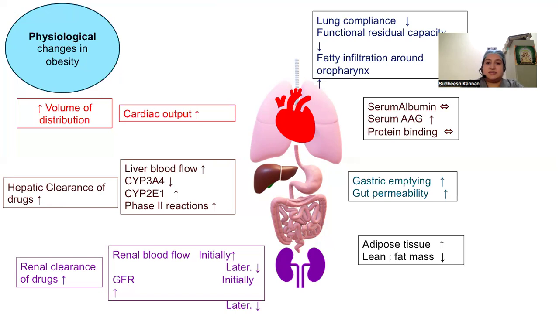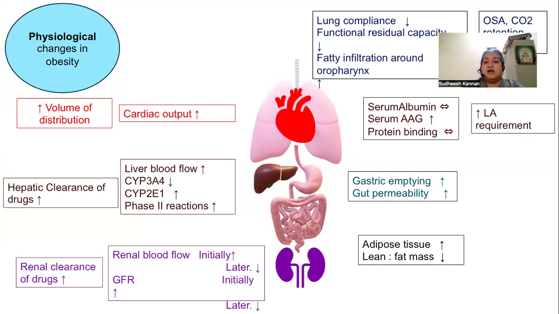With respect to the respiratory system, the lung compliance is decreased, functional residual capacity is decreased, and there will be fatty infiltration around the oropharynx. Along with obstructive sleep apnea and carbon dioxide retention in obese, this alters the pharmacodynamics. Regarding protein binding, the serum albumin and its protein binding remain unaltered, whereas the serum alpha-1 acid glycoprotein is increased. This increases the binding of the basic drugs, that is the local anesthetics, hence their requirement increases. Gastric emptying and gut permeability increase so that the bioavailability of oral drugs is decreased.